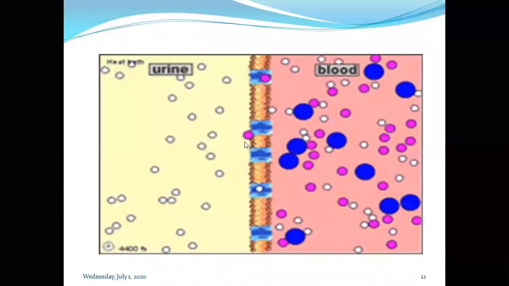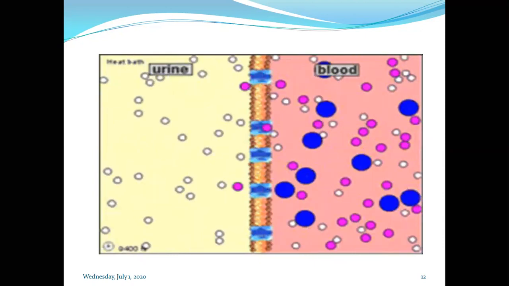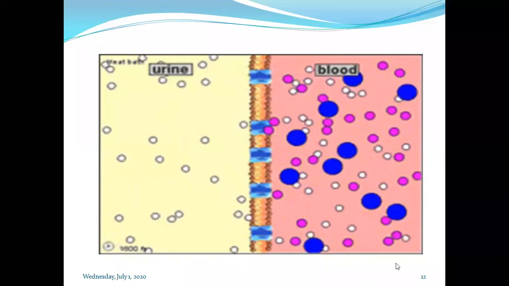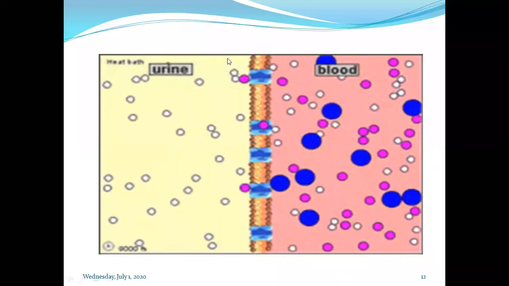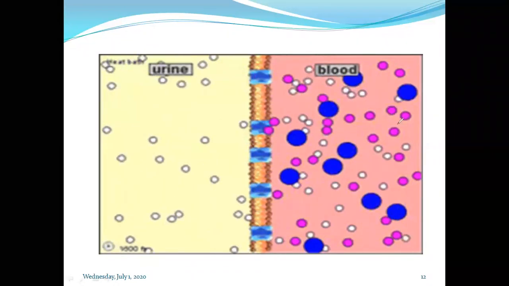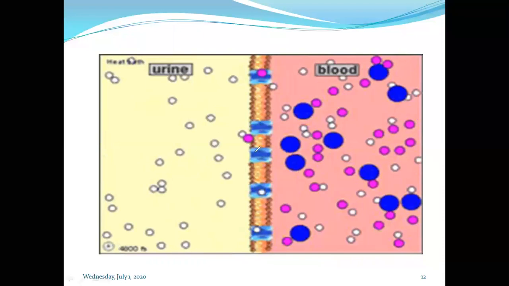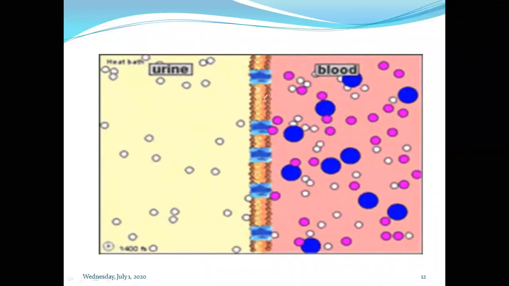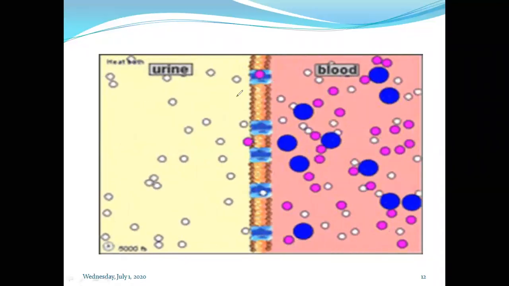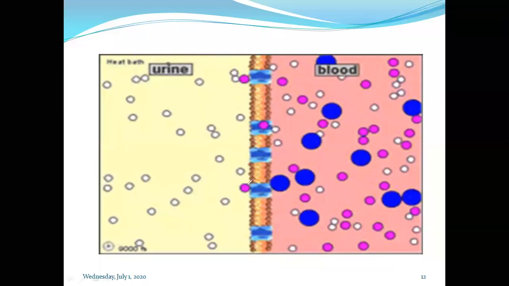Now have a listen to the terminology dialysis or filtration. In applications of diffusion, I have told this. So what happens in this process? The membrane is utilized, and through this membrane the process is carried out. Just see here how the molecules get exchanged, how the purification process takes place, or how the reabsorption takes place through this membrane or this barrier.